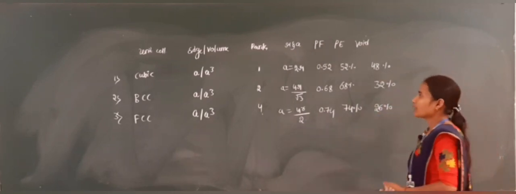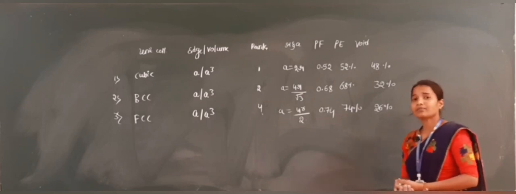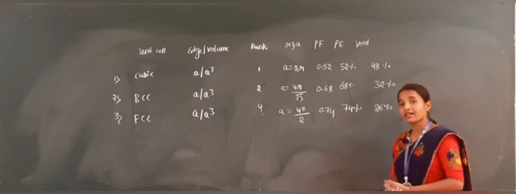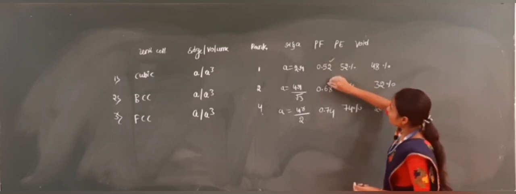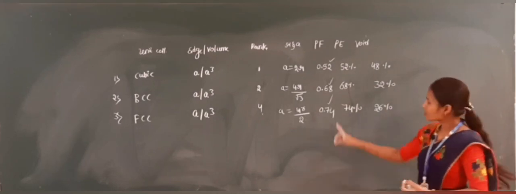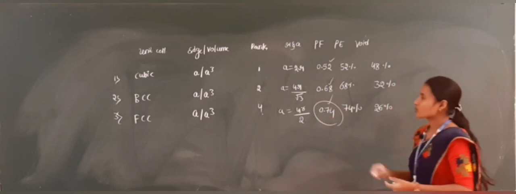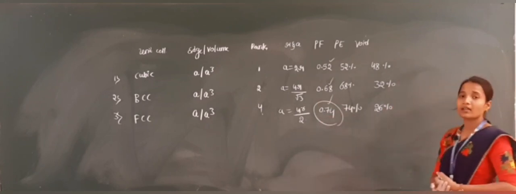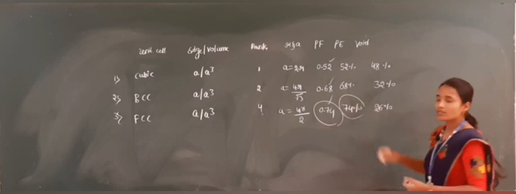What type of unit cell contains the highest packing efficiency? See here in this one, it is 0.52, 0.68 and 0.74. What will be the highest? Exactly FCC, because it is 0.74. So commonly it has the highest packing fraction value. And similarly packing efficiency is 74.